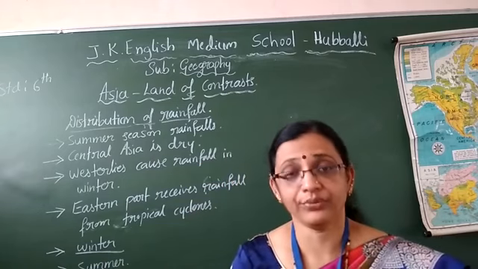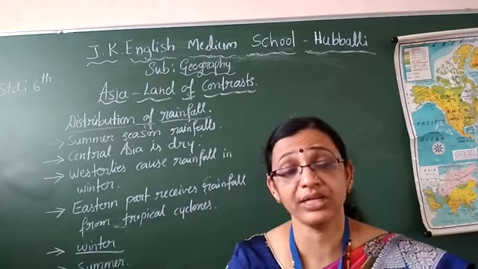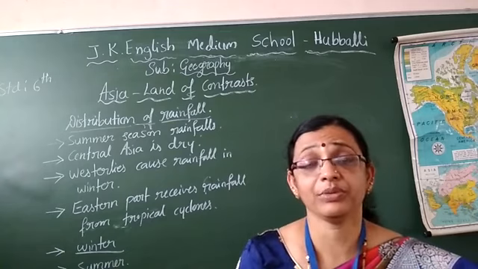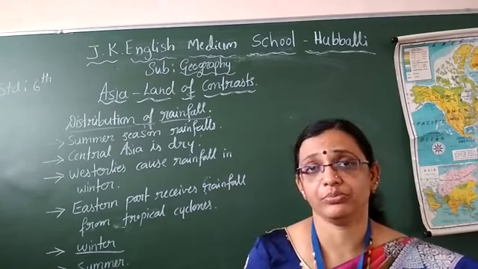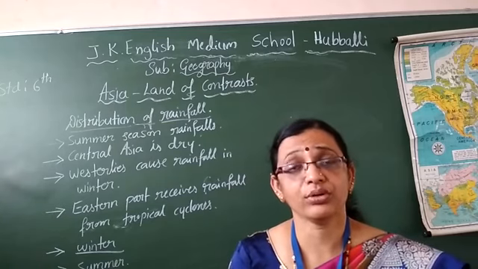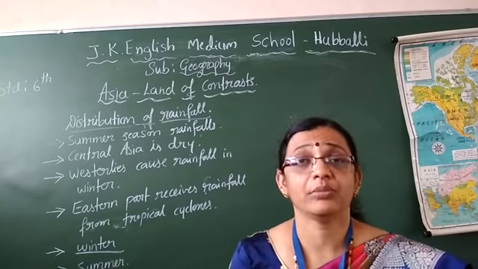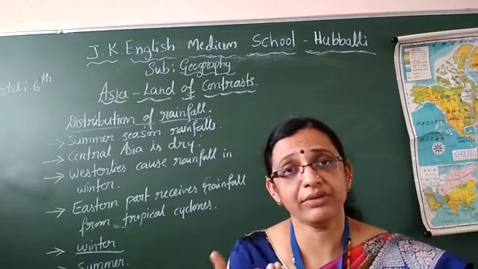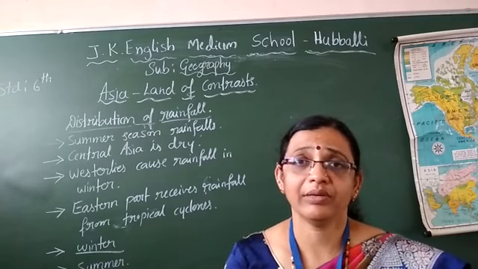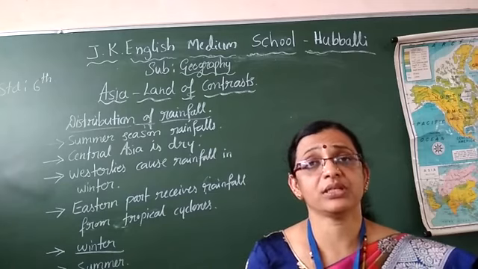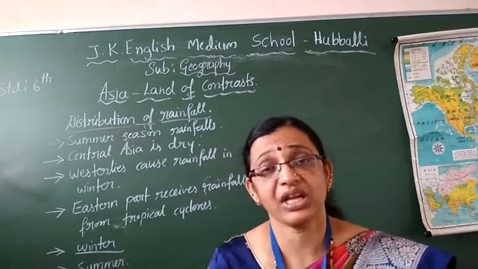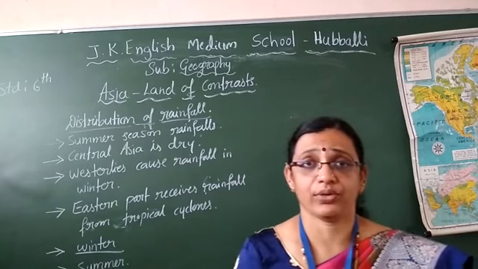And winds blow from the sea to the land in Asia. From the Indian Ocean and Pacific Ocean, winds will start blowing towards the land. Since these are ocean winds, they are called monsoon winds. They carry moisture, and when they reach the land, they cause rainfall. Because of this reason, in the summer season, Asia gets more rainfall.